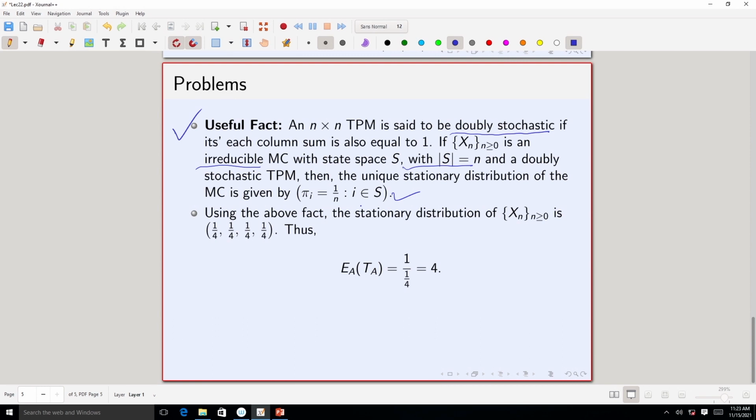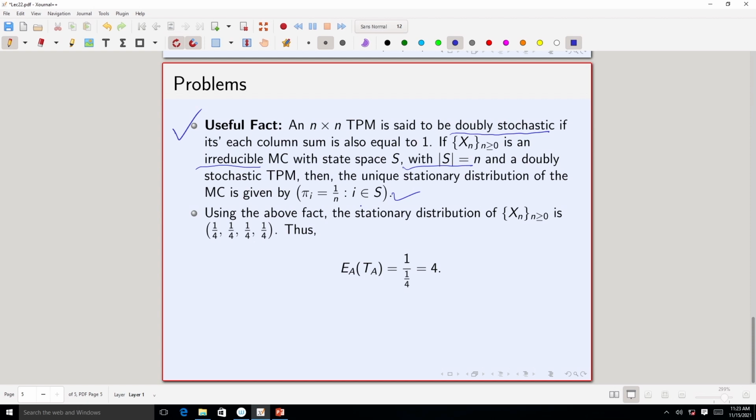So, the stationary distribution gives equal probability to each state. Basically, the stationary distribution is the probability mass function of a discrete uniform distribution.